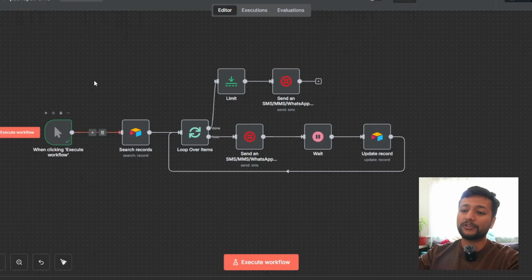Right now, this is manually triggered. I'm triggering it manually right now, but I'm going to add a Telegram node so that one person from that organization would be able to control what messages to send.